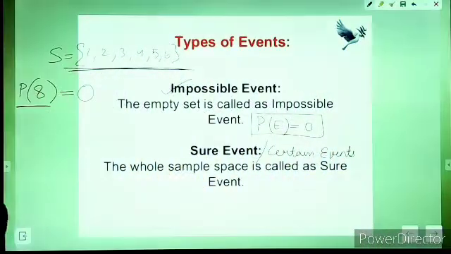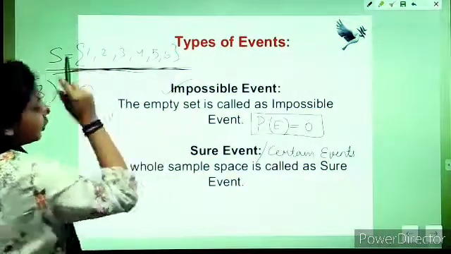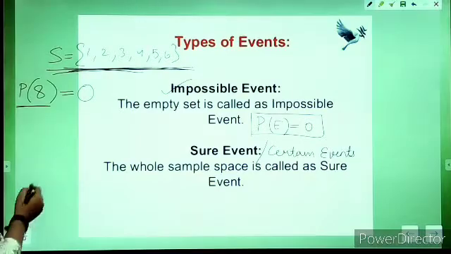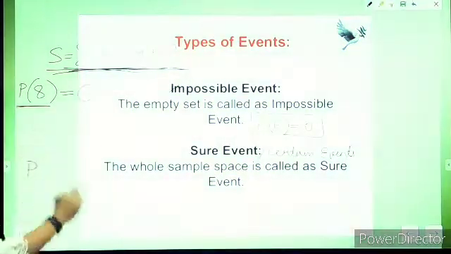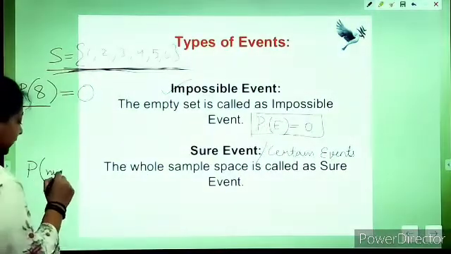Sure events are also known as certain events. The whole sample space is called a sure event. Like this entire sample space, this will be called a sure event. Let's take an example. If I am talking about the probability of number appearing